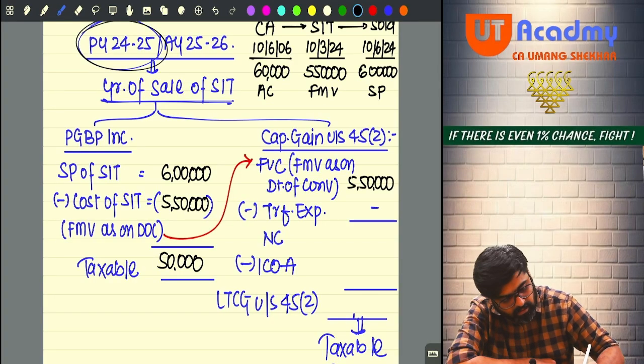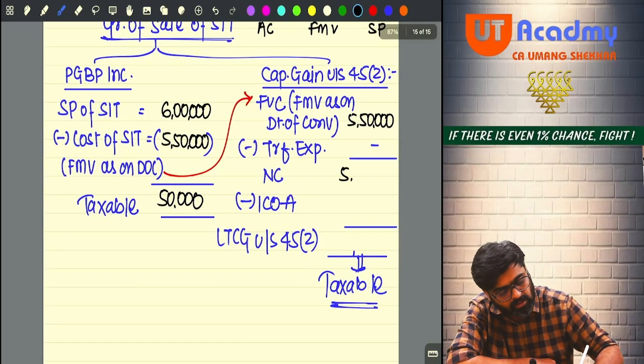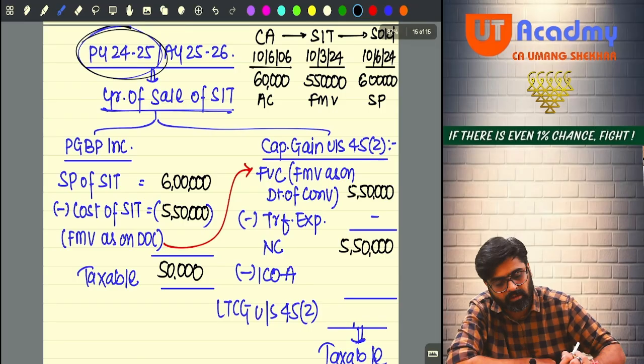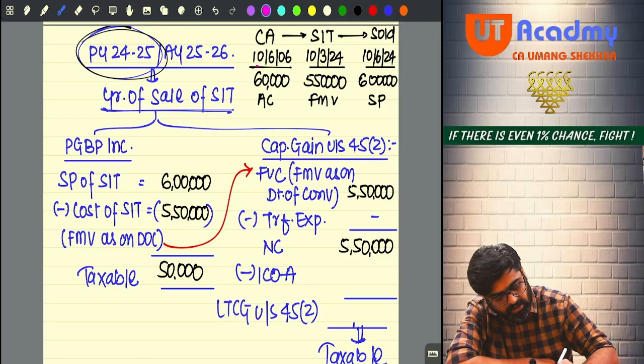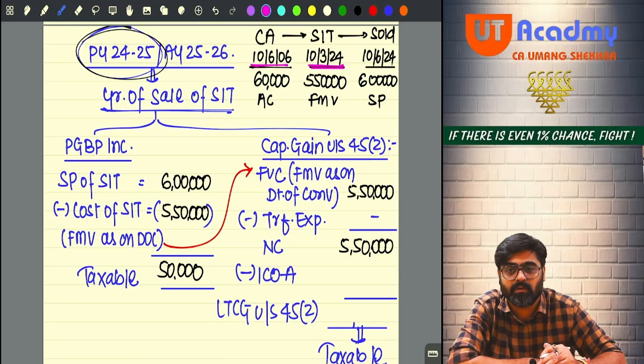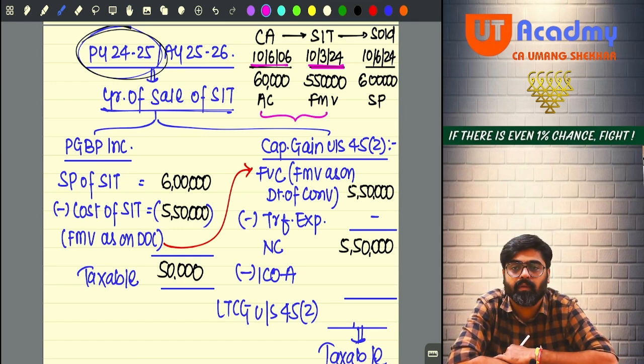As my full value of consideration. Minus transfer expense, no transfer expense. Net consideration will be 5,50,000. Now I will reduce cost or indexed cost, depending on the period of holding of my capital asset. Can you see, the capital asset I started holding on 10th June 2006, and I transferred the capital asset on conversion. So can I say this is my period of holding of my capital asset?